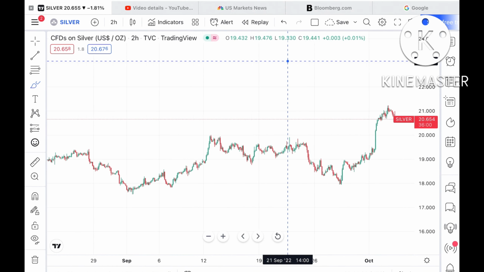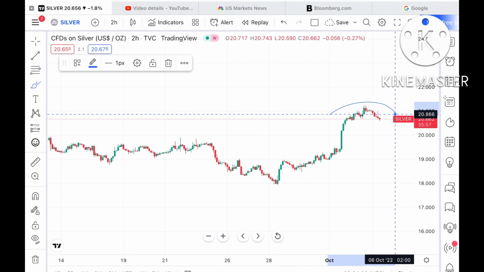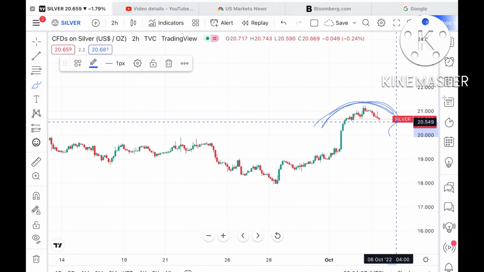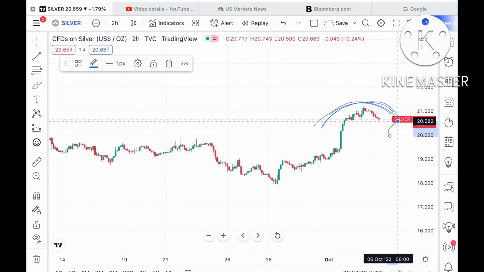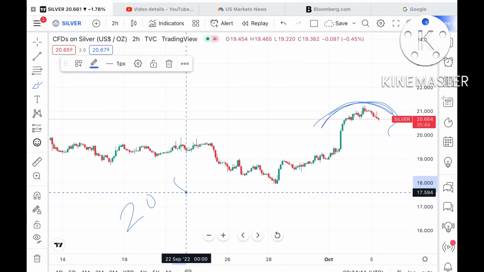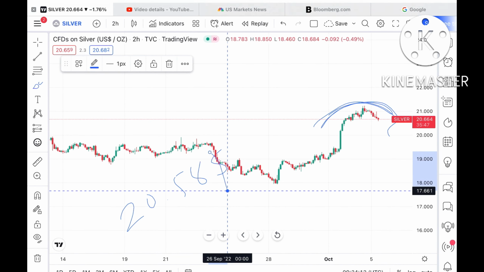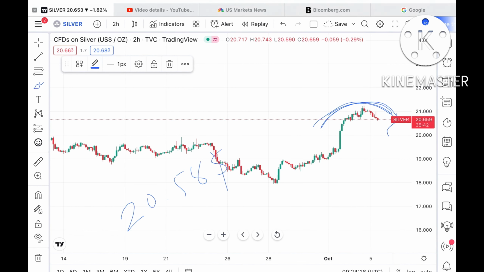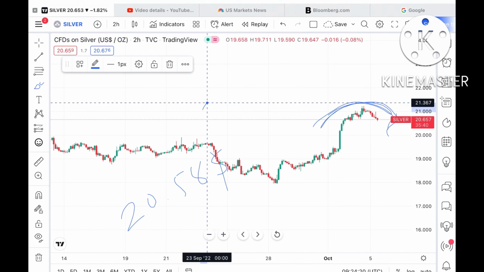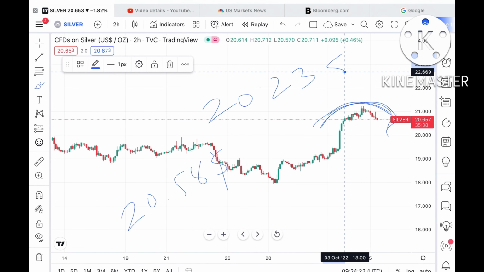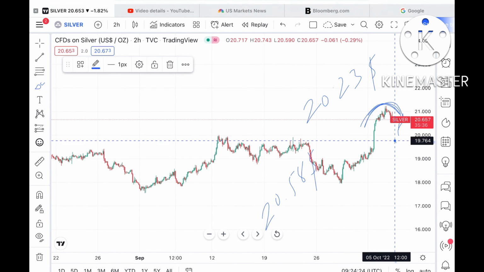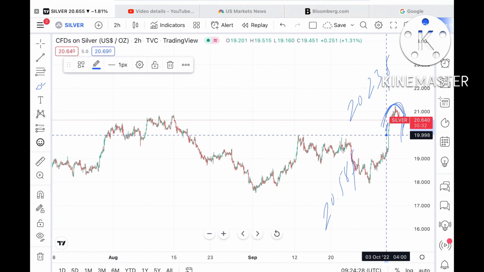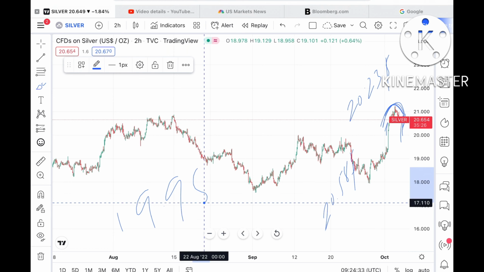Now I'll explain what happens if the price doesn't sustain this particular level, which is the higher probability, as you can see in the U pattern. If this level doesn't sustain, then it can go further low towards a level of $20.58. If the price doesn't sustain that level, it can move further low towards around $20.23. And if it doesn't sustain that level also, then there is a higher probability of moving further low and touching $19.98.